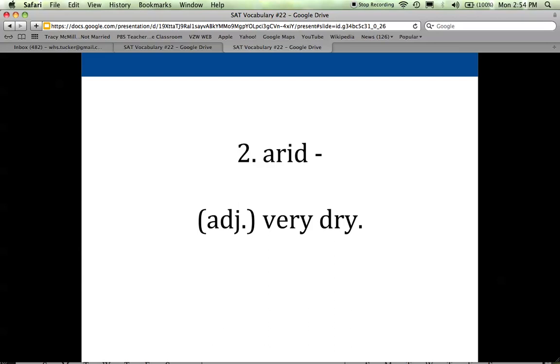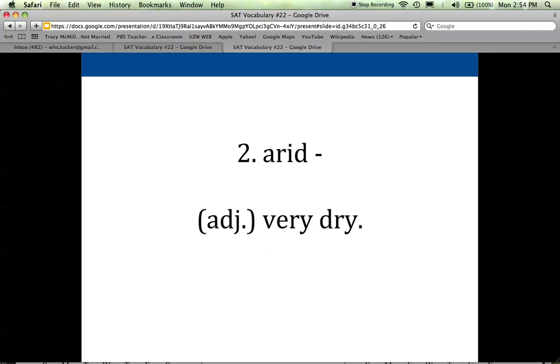It describes something that is very dry, and typically it's something that's very dry because there's no moisture. It's parched. A lot of times arid will be used to describe a landscape or maybe a piece of farmland that's barren, it's unproductive because there is a lack of moisture.